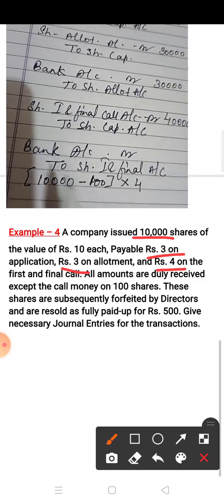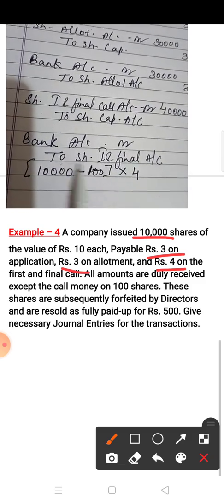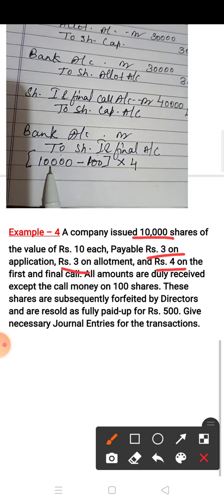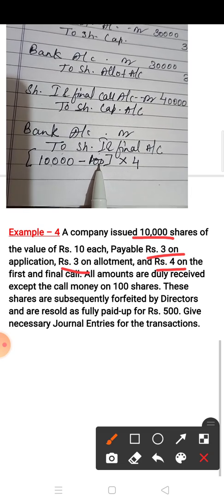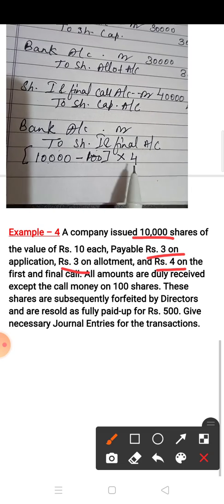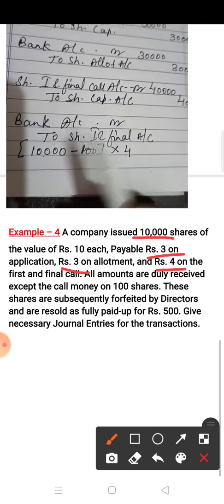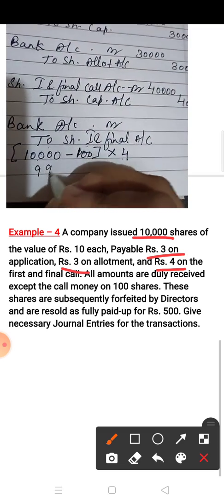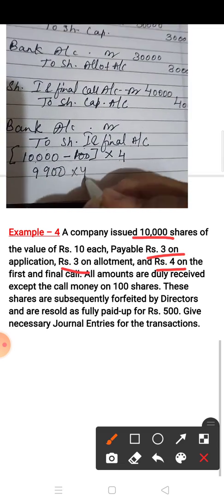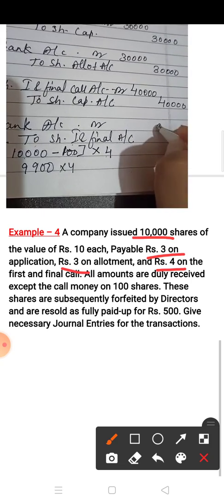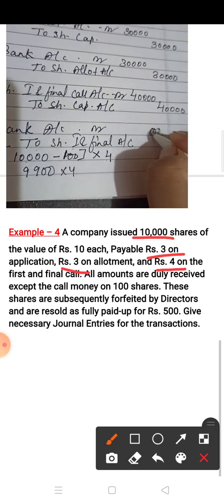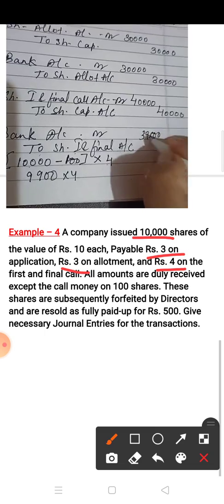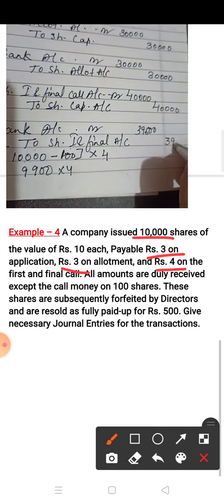See, bank account debit to share first and final call account, 10,000 shares issued, 100 shares in the exceptional call scenario, then multiply by 4. So the amount is 9900 into 4. It is 39,600.